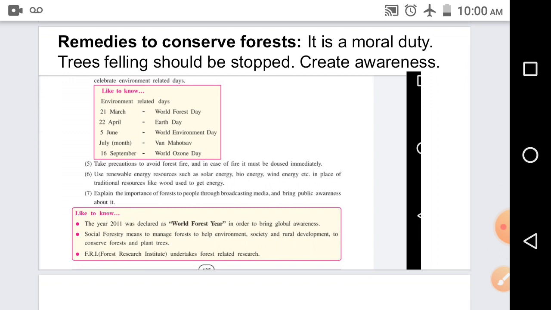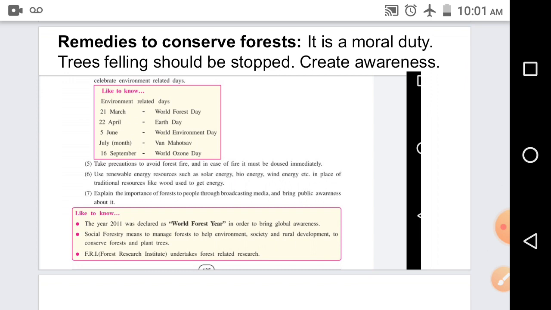In order to protect and conserve forests, the government of India implemented a national forest policy in 1952, and in 1980 the parliament passed a legislative act. In 1988 a new policy was announced and certain steps should be taken to preserve forests. So first, forest is our nation's resource, so take it as a moral duty to protect them. Second, there should be heavy punishment inflicted on the person who cuts trees illegally. So tree felling should be stopped.